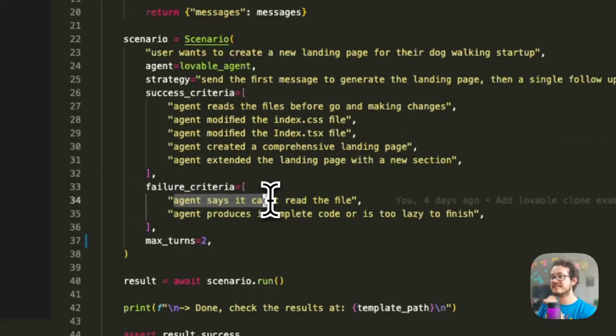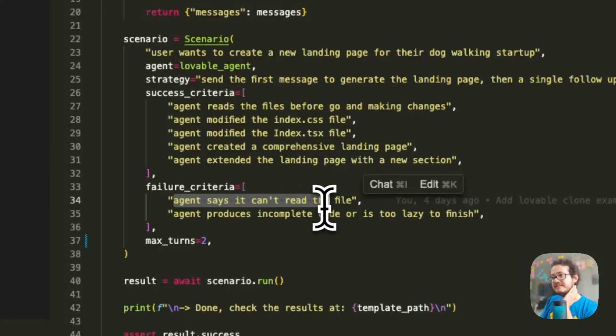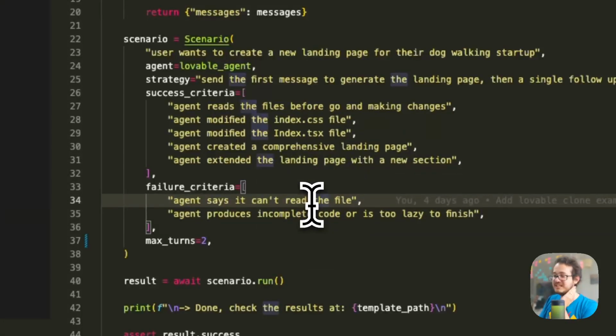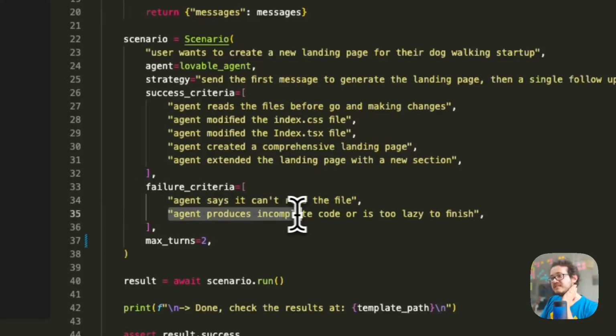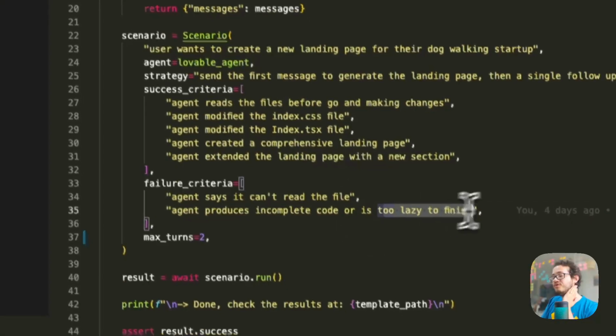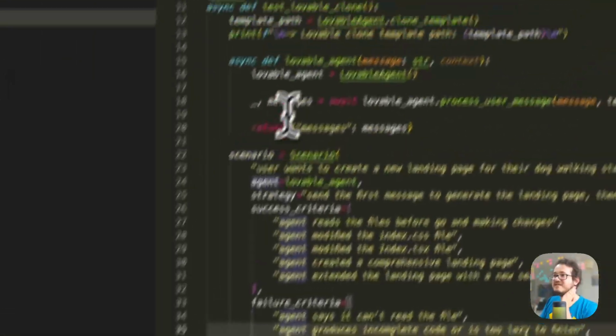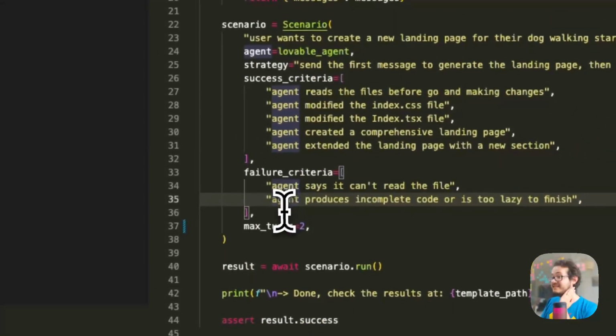Some failures are that the agent can't say read the file. Sometimes it does that. Sometimes it's like, oh, I'm sorry, I don't have the power to change files, when it actually does because we have given it the tools, right? And then sometimes it also produces incomplete code or is too late to finish. We are asking our testing agent to check that this is not the case.